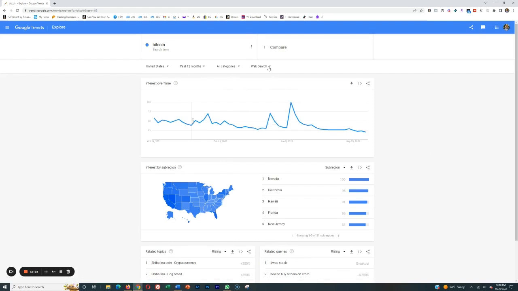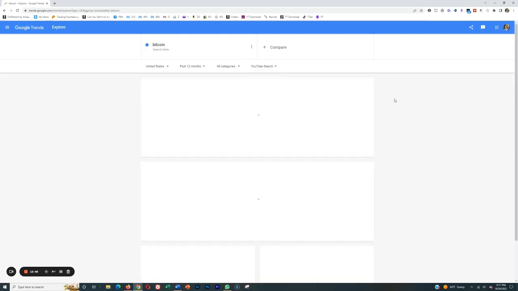So you want to optimize for YouTube current searches by going up to web search and clicking just YouTube search, because we're only interested in YouTube search specifically. Now, don't get me wrong, Google will suggest us, other relevant news will suggest us, and your video has a chance to pop up there. But we want to optimize for YouTube, especially in the beginning. So let's go YouTube search.